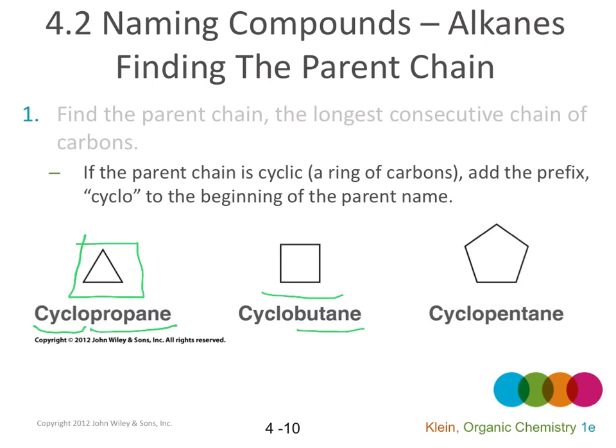It's butane, and it's a ring. We add cyclo, it is cyclobutane. The next one has 5 carbons. It is pentane. It's a ring, so we add cyclo, it is cyclopentane. This molecule has 6 carbons, so it is hexane, and it's a ring. We add cyclo, it is cyclohexane.